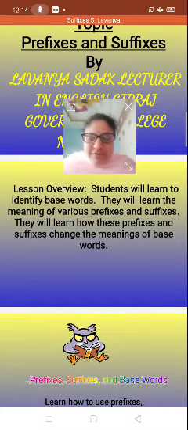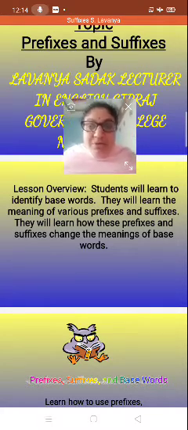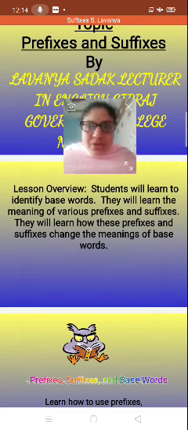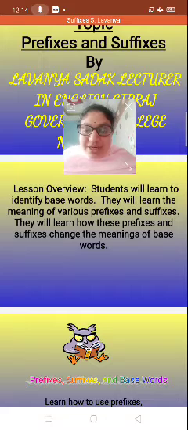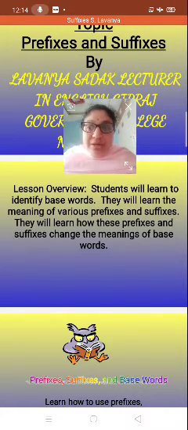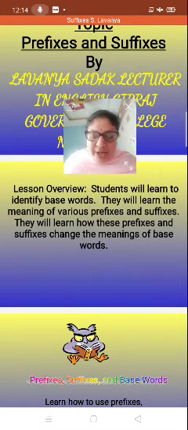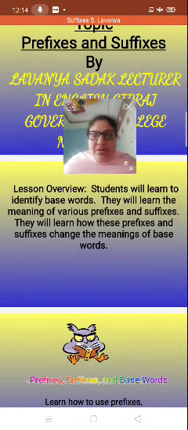So the prefixes and suffixes, you have already been learning from your 10th class itself, right? From your school base, from your basics. So you already have an idea what the prefixes are and what the suffixes are. Now we are going to see when and how we are going to use the suffixes and the prefixes. So, the lesson overview.